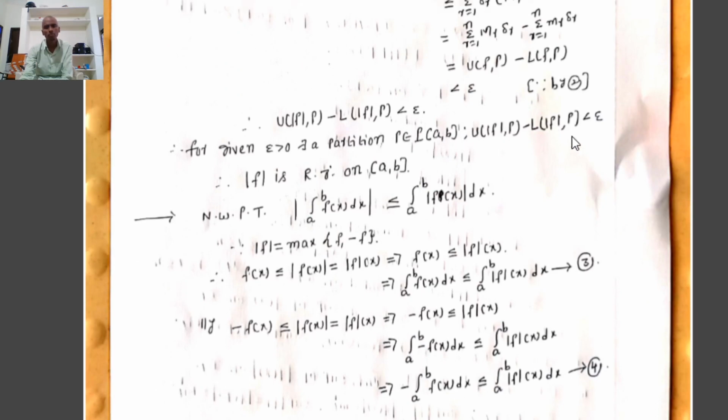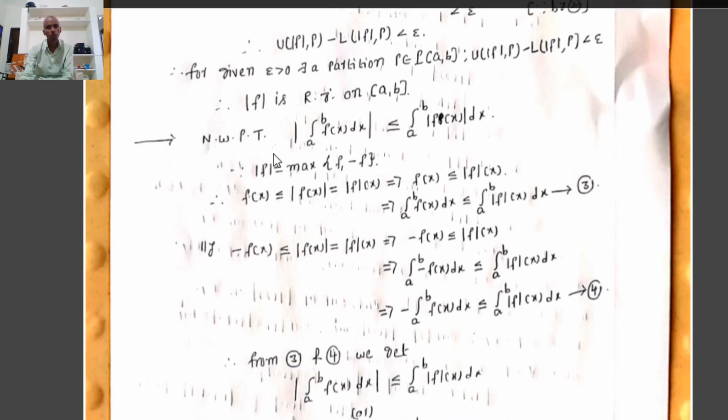From 1 already, from 2, f is Riemann integrable on closed interval a comma b, that implies U(f,P) minus L(f,P) is less than epsilon. Therefore, U(|f|,P) minus L(|f|,P) is less than epsilon. Therefore, for given epsilon greater than 0, there exists a partition P on closed interval a comma b such that U(|f|,P) minus L(|f|,P) is less than epsilon. Therefore, by the necessary and sufficient condition for Riemann integrability, mod f is Riemann integrable on closed interval a comma b.